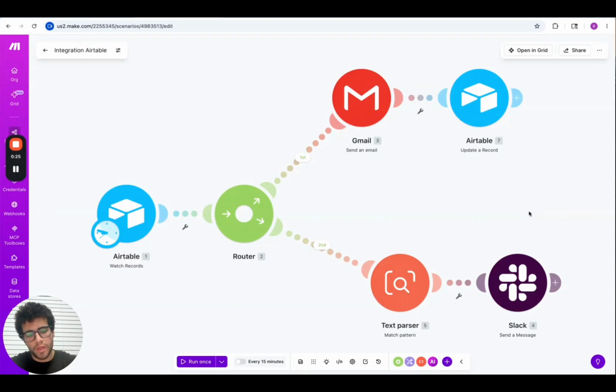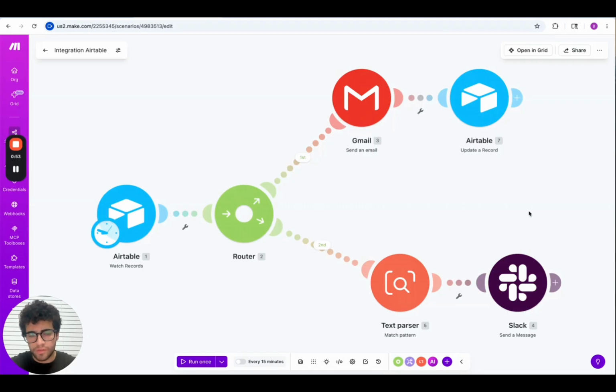So the first problem that we're going to solve is that many times, if you're an entrepreneur, if you have a business, you can see that not all the leads that you receive, for example from a form, are actually potential customers. Sometimes they are out of budget. Sometimes they ask for something that we don't sell. So that's why we have this system. This system can qualify them based on variables that we're going to tell to Airtable.